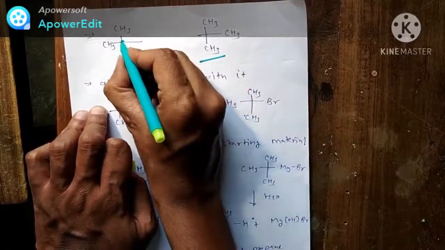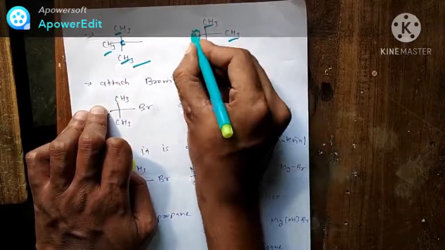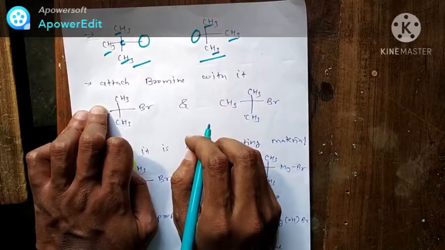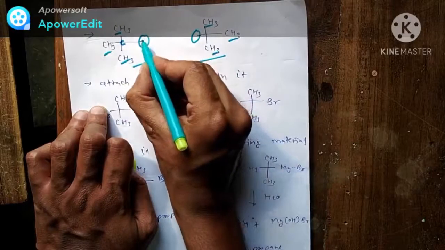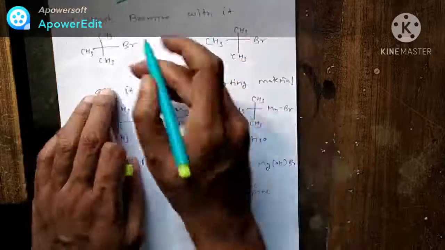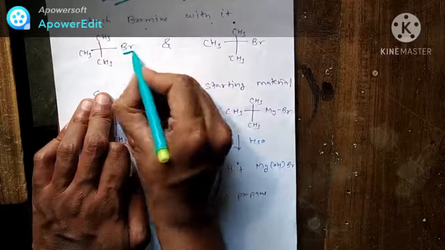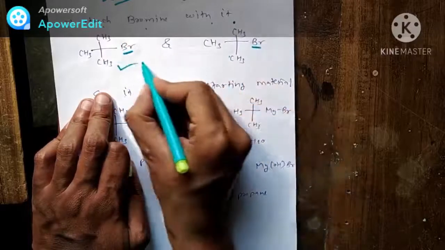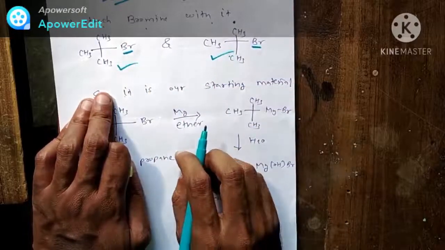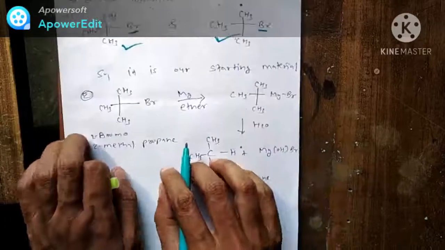Now this carbon has 3 groups on it. This bond we have broken here. Now attach a halogen here. Attach bromine with it. So this is our starting material.